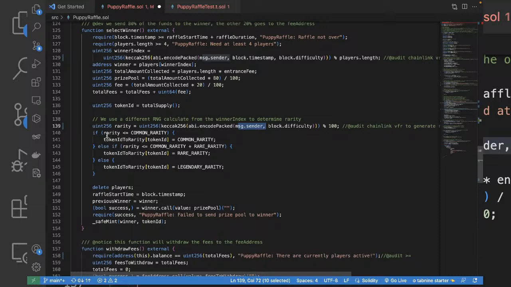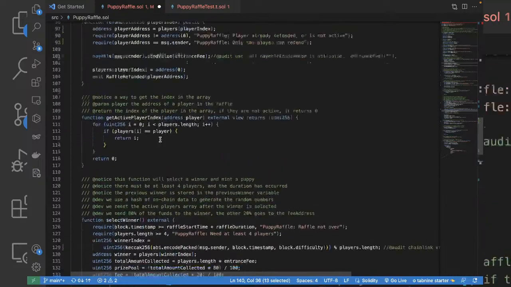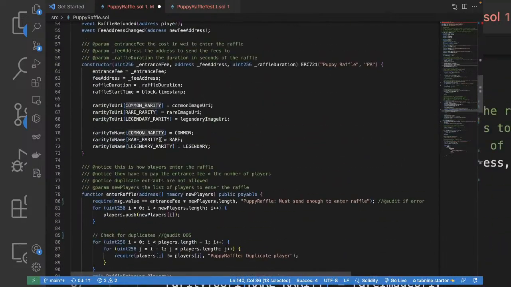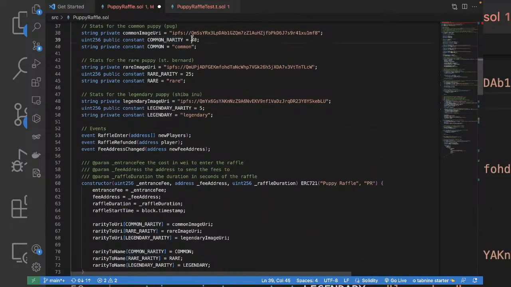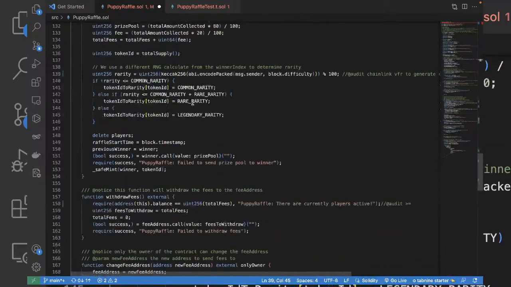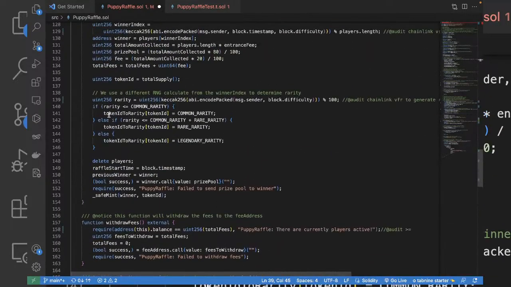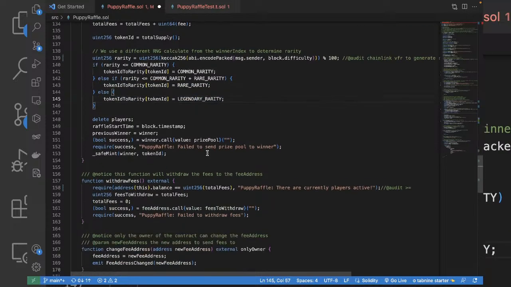If the rarity is less than the common rarity, which is 70, then they are assigning the token ID to the common URI. Else if it is less than the rare rarity, then rare, else legendary.